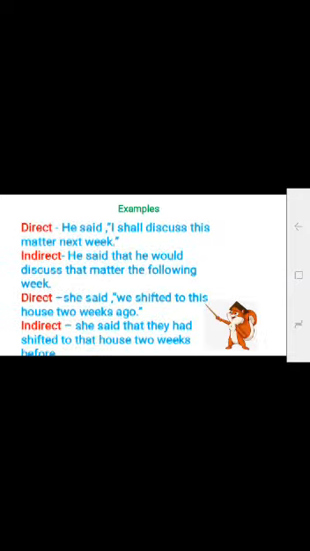Examples. Direct: He said, "I shall discuss this matter next week." He said that he would discuss that matter the following week. This matter will change to that matter. Direct sentence: She said, "We shifted to this house 2 weeks ago." Indirect speech: She said that they had shifted to that house 2 weeks before.